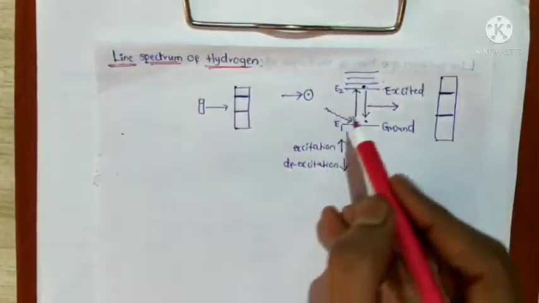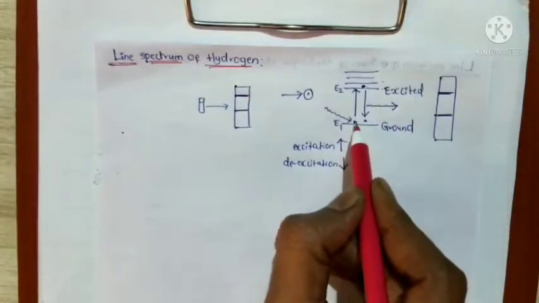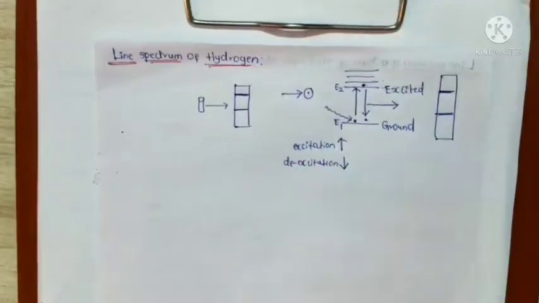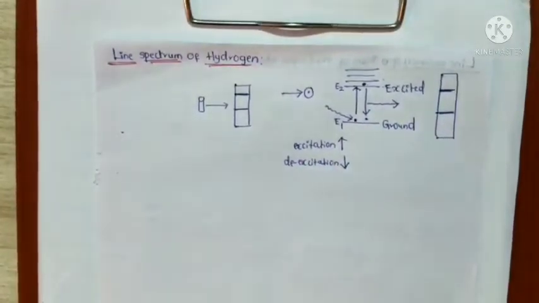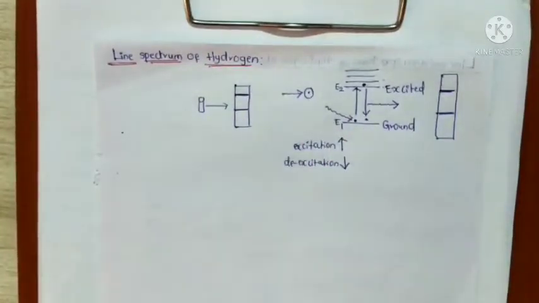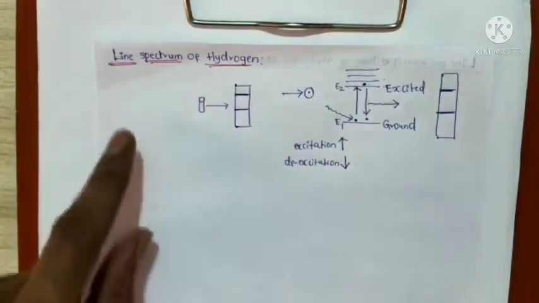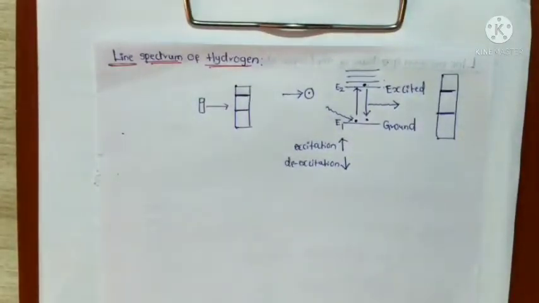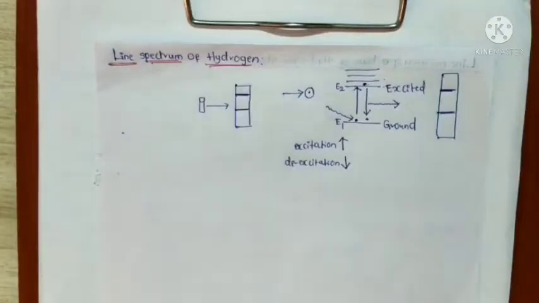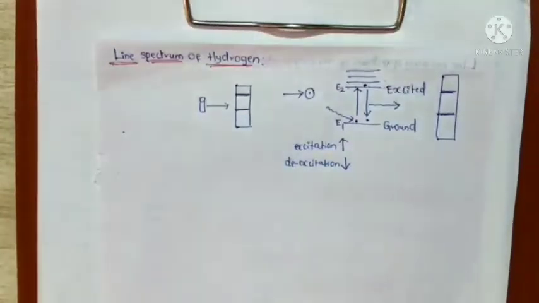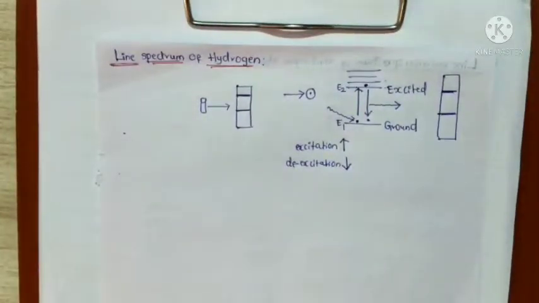Both processes occur whenever the electron absorbs energy. From this we can observe the line emission spectrum, simply the line spectrum. To produce the line spectrum, the sample is irradiated with electricity or heated.